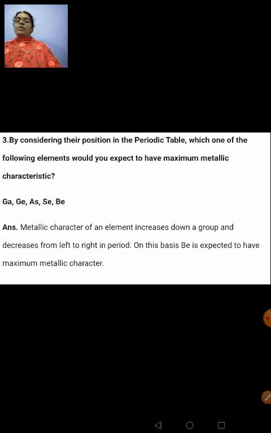Therefore, your metallic character increases down the group and decreases from left to right in a period. So in this case, beryllium is expected to have maximum metallic character. Okay, when you think about their atomic numbers also, beryllium is more metallic when compared to others. Your gallium, germanium, arsenic, selenium. Arsenic and so on are metalloids, right? So beryllium is expected to have maximum metallic character. Clear to you?